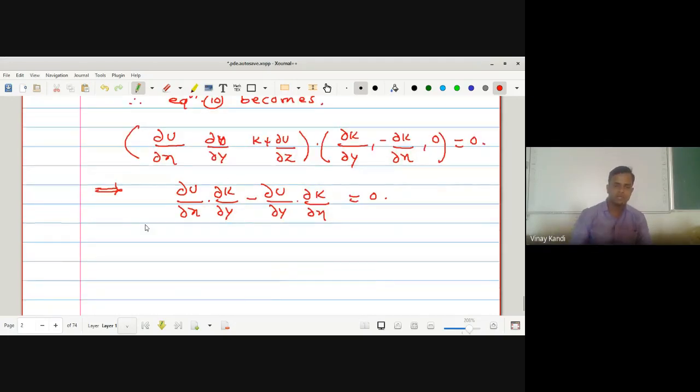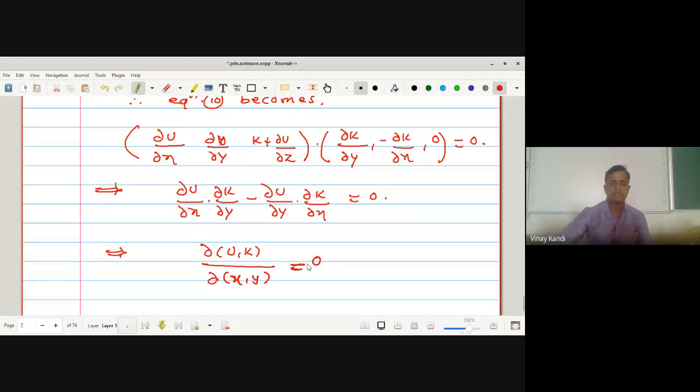But this is the Jacobian of u, k with respect to x and y, which is equal to 0.